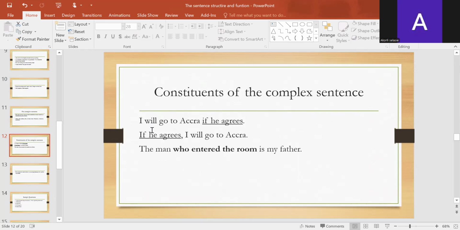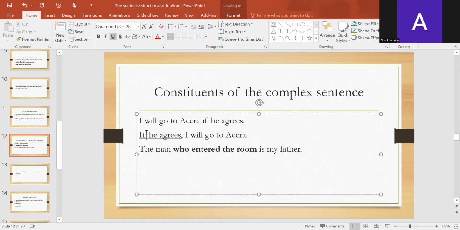So if you see this one, I'll go to Accra if he agrees. The conjunction "if" must be with one of the clauses. It must go along with it. It must be a constituent of one of the clauses. It cannot just be left alone in the middle. Why? How do we get this? We get this when we change the position of the main and the subordinate clauses. You can see that the conjunction "if" goes with this one: if he agrees, I'll go to Accra.